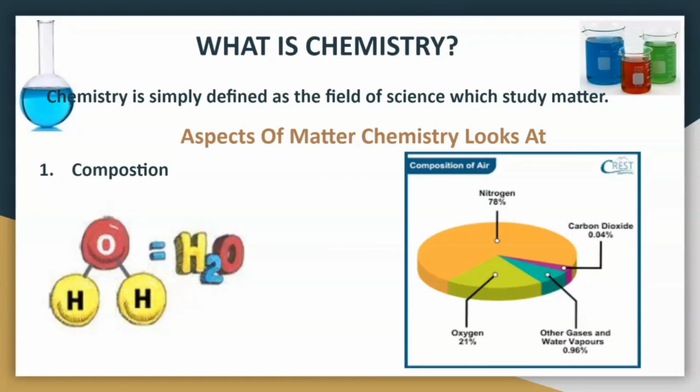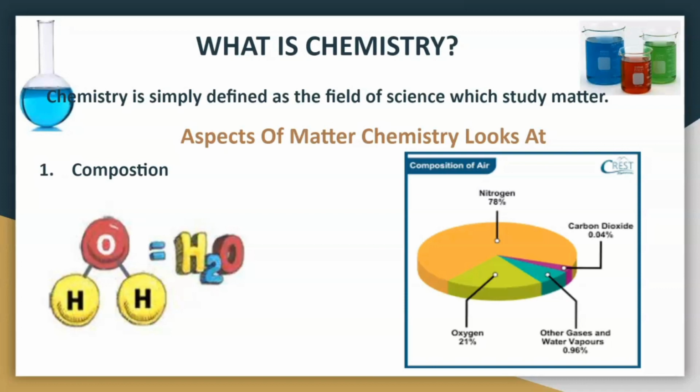Now, what is now chemistry? How does chemistry relate to matter? Chemistry, if I'm to define chemistry, I will tell you that chemistry is simply defined as the field of science which studies matter. We have seen matter, okay? Yes. So then you ask again, study of matter. So what does matter possess that chemistry intends to study? The aspects of matter chemistry looks at is what?